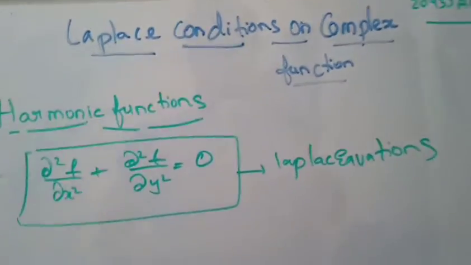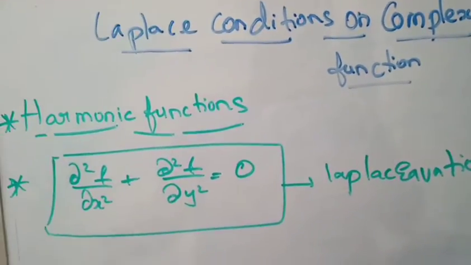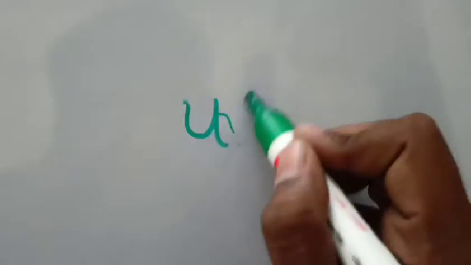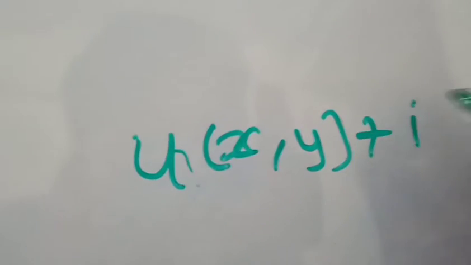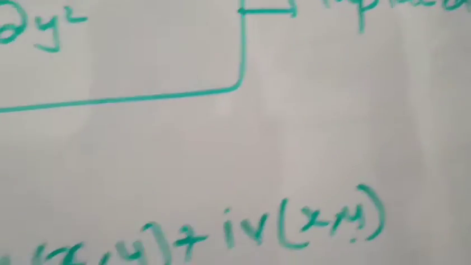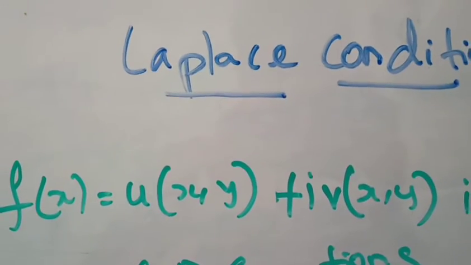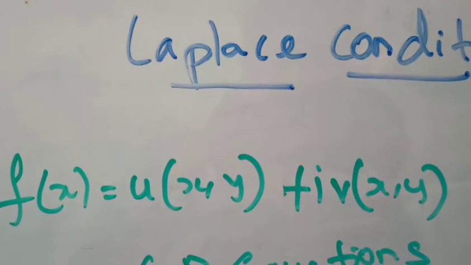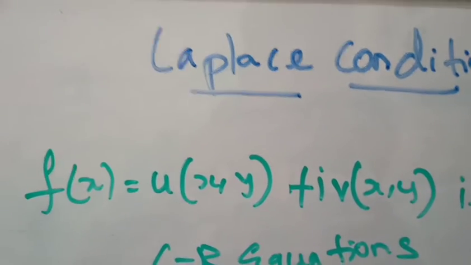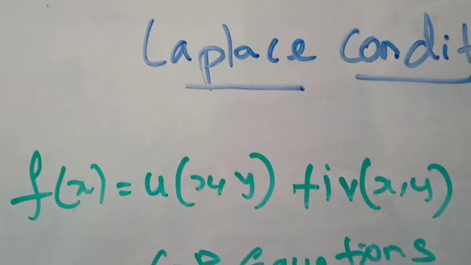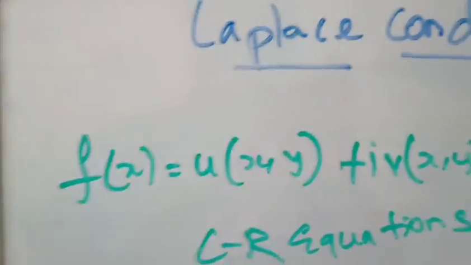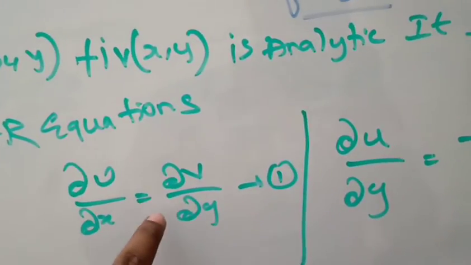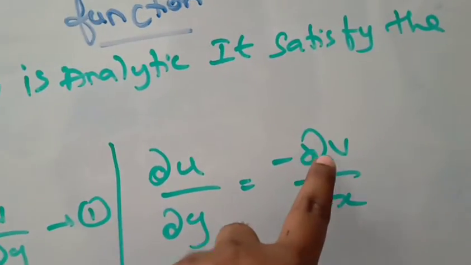We have to prove this is true for the complex function, where the complex function is f(z) = u(x, y) + i v(x, y). If f is a complex function in the form of u(x, y) plus i v(x, y), and if it is analytic, it satisfies the CR equations, where the CR equations are: dou u by dou x is equal to dou v by dou y, and dou u by dou y is equal to minus dou v by dou x.